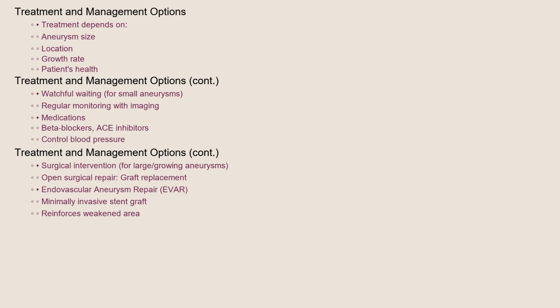What are the treatment and management options? Treatment depends on the size, location, and growth rate of the aneurysm, as well as the patient's overall health. Small aneurysms may be managed with watchful waiting, involving regular monitoring with imaging studies. Medications, such as beta blockers and ACE inhibitors, may be prescribed to control blood pressure and reduce the stress on the aortic wall. Larger aneurysms, or those that are rapidly growing, typically require surgical intervention.